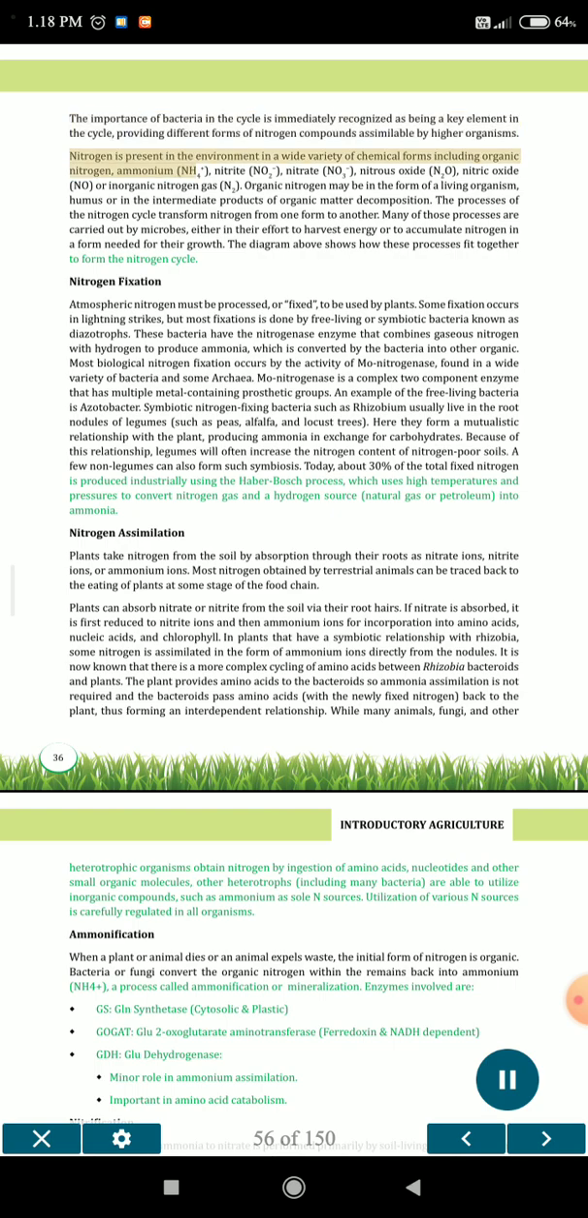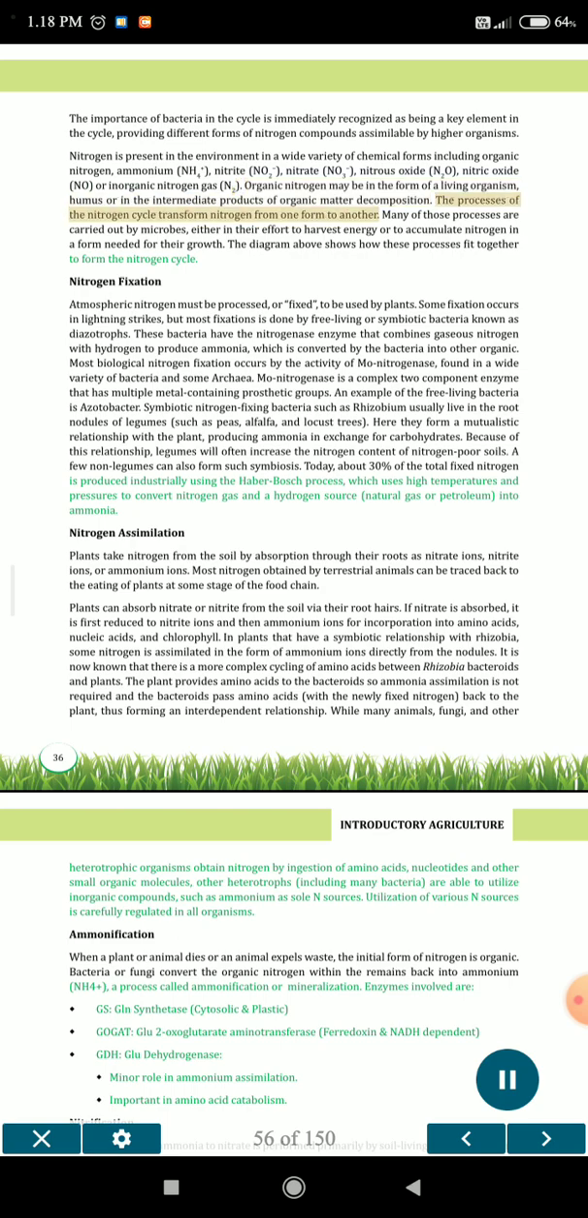Nitrogen is present in the environment in a wide variety of chemical forms including organic nitrogen, ammonium, NH4+, nitrite, NO2-, nitrate, NO3-, nitrous oxide, N2O, nitric oxide, NO, or inorganic nitrogen gas, N2. Organic nitrogen may be in the form of a living organism, humus, or in the intermediate products of organic matter decomposition.